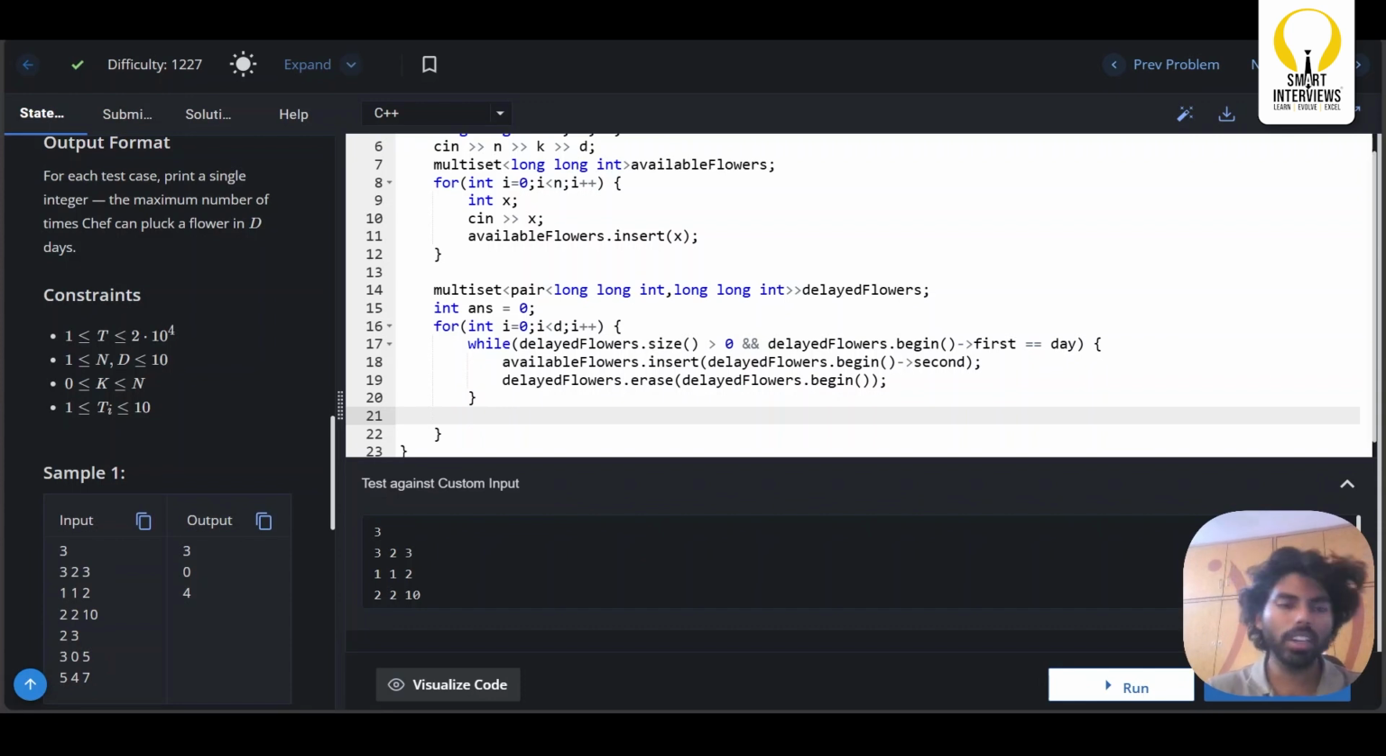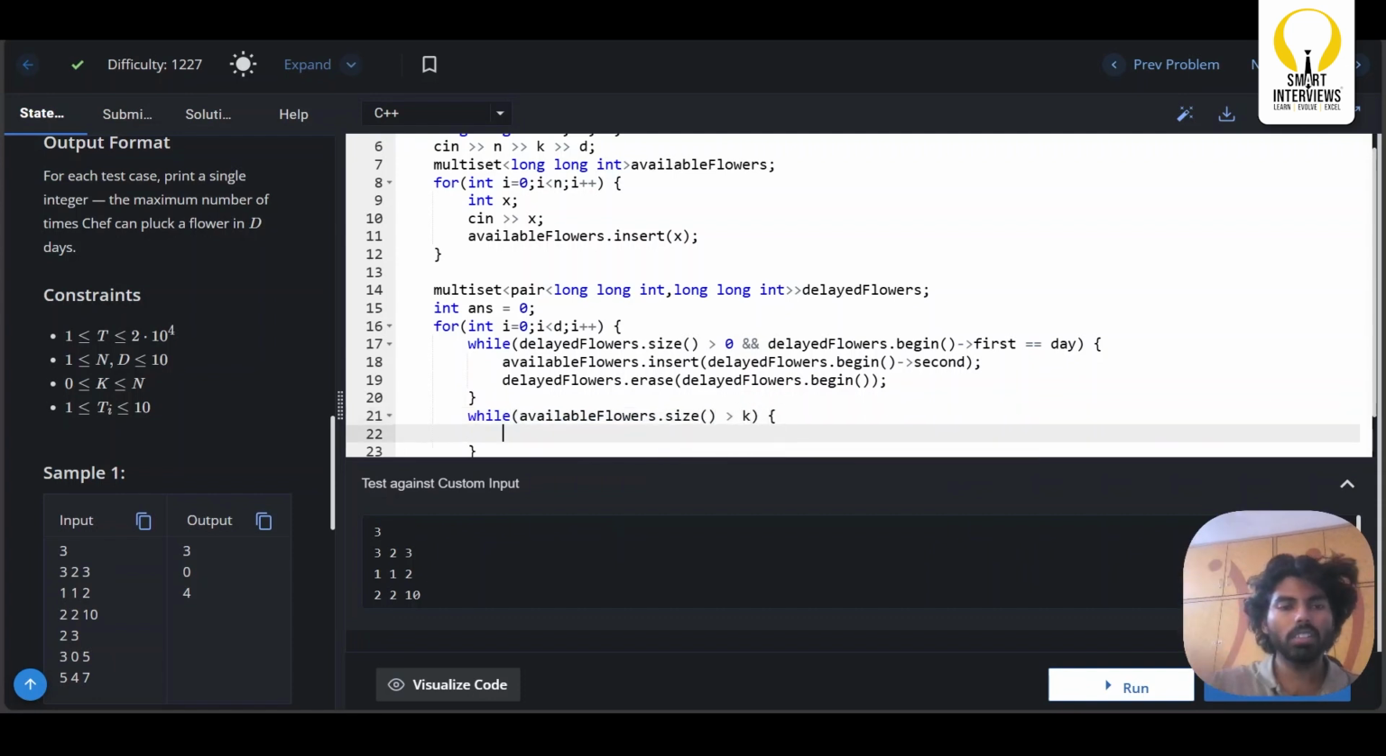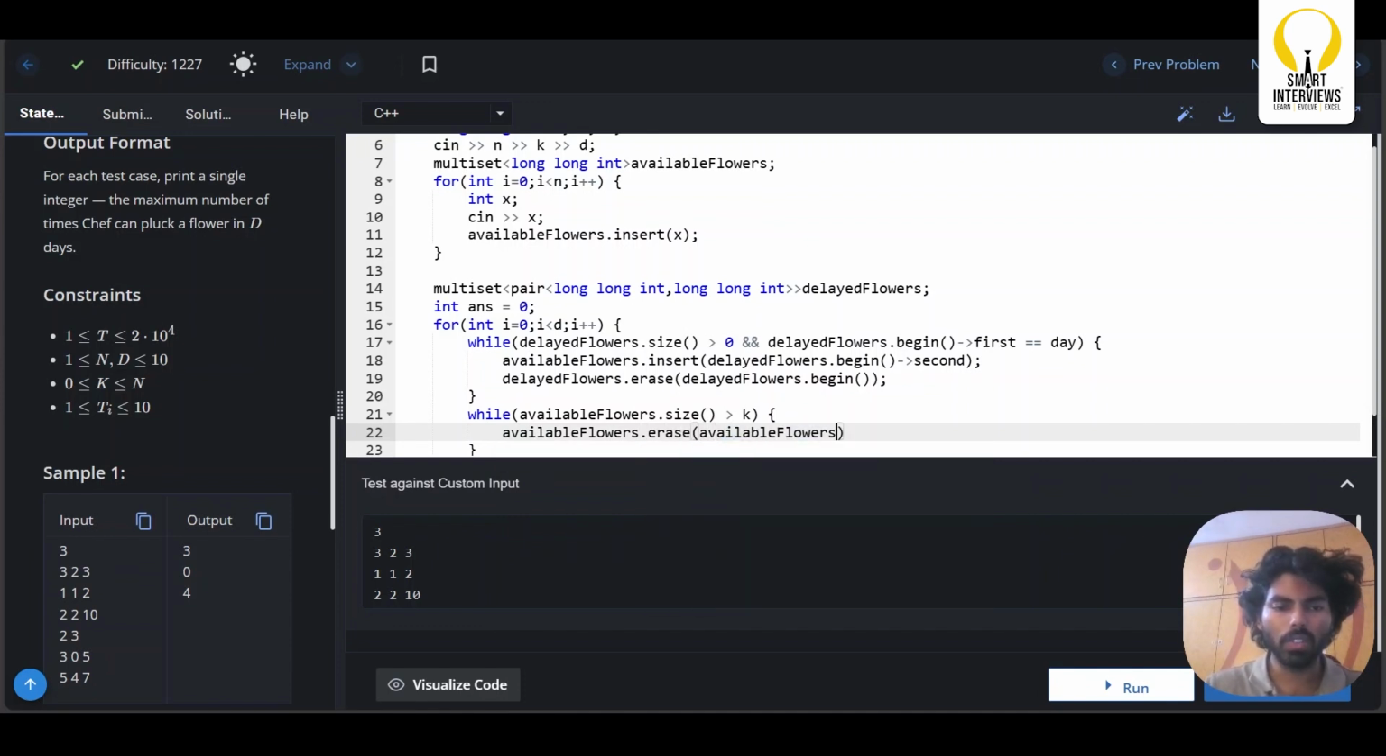Now at each day I need to pluck some flowers, right, from the available flowers. So how do I know whether I can pluck this flower or not? If I pluck this one flower, there should be at least k blooming flowers, right? How do I handle that? Can I simply say if available_flowers.size is more than k, then I can pluck some flowers on the day, right? So available_flowers is an array of available flowers.